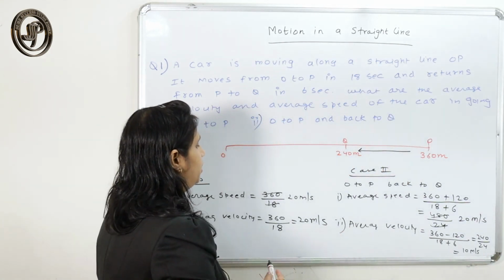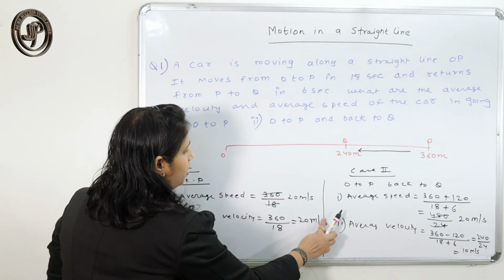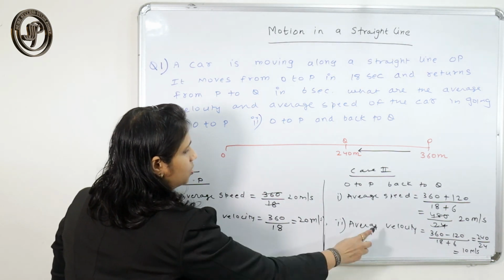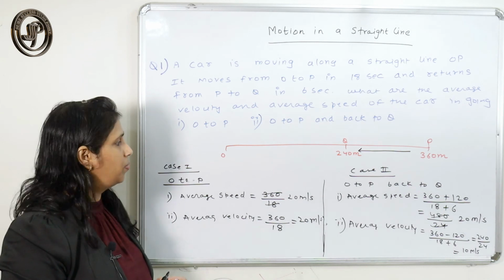So here in the second case, the average velocity becomes 10 meter per second.